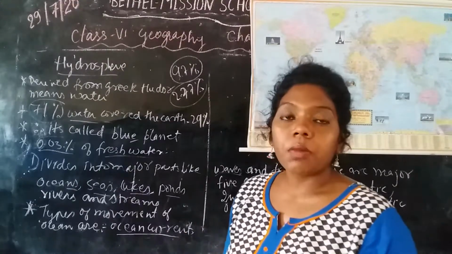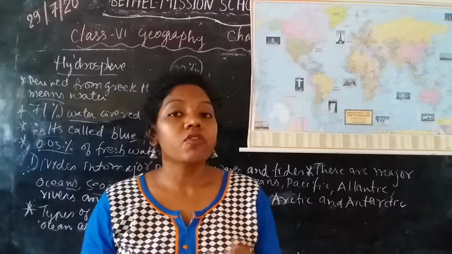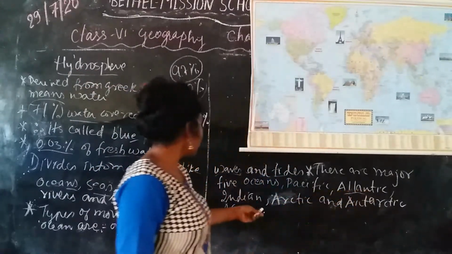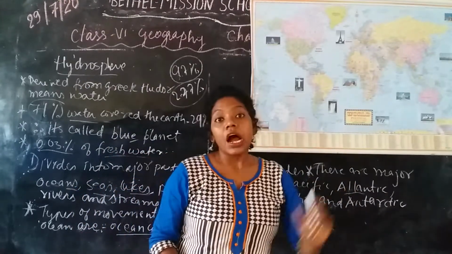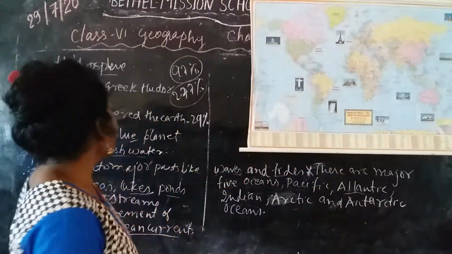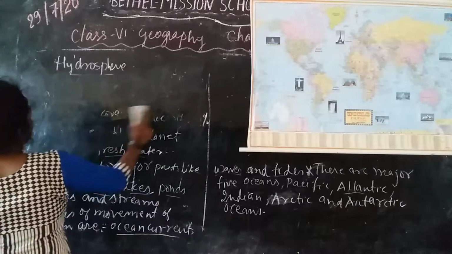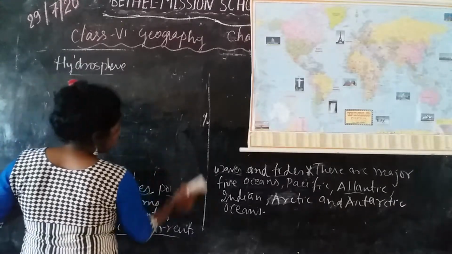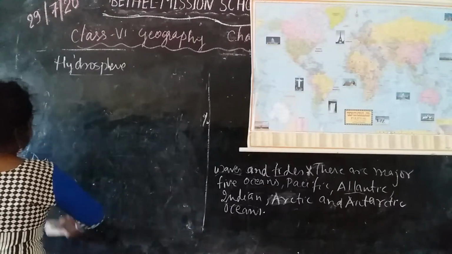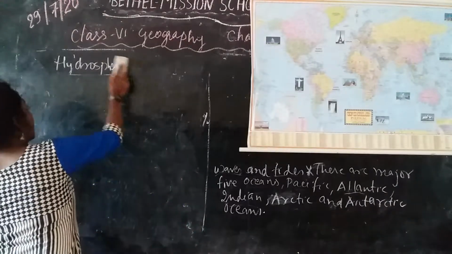There are five major oceans in the world. They are called the Pacific Ocean, Atlantic Ocean, Indian Ocean, Arctic Ocean and the Antarctic Ocean. These are the five major oceans of the world, and they are classified according to the size and depth of the ocean, or we can say the ocean floor.